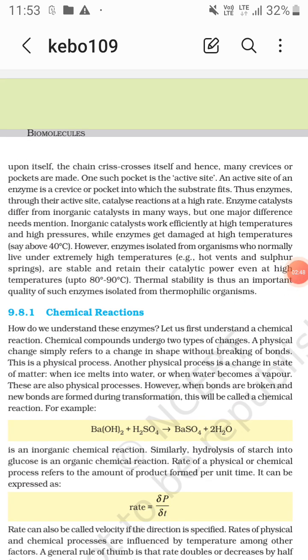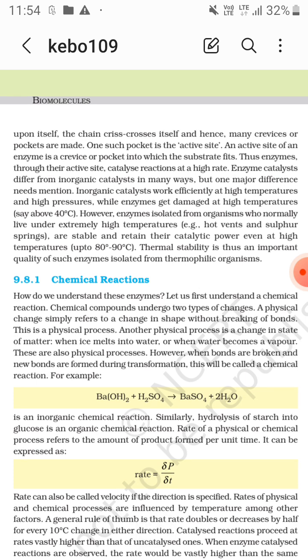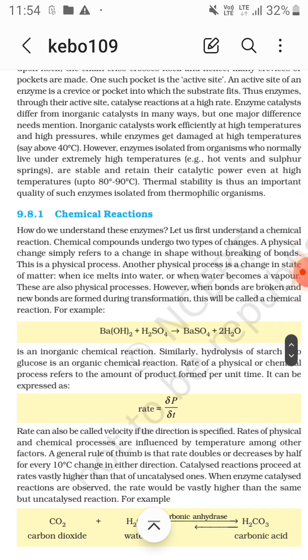Enzymes get damaged at high temperatures, say above 40 degrees Celsius. However, enzymes isolated from organisms that normally live under extremely high temperatures, for example in hot vents and sulfur springs, are stable and retain their catalytic power even at higher temperatures, up to 80 to 90 degrees Celsius. Now thermostability is a quality of enzymes selected from thermophilic organisms.